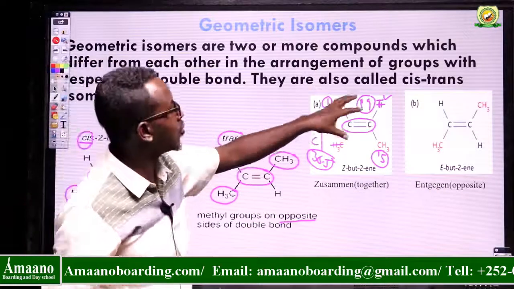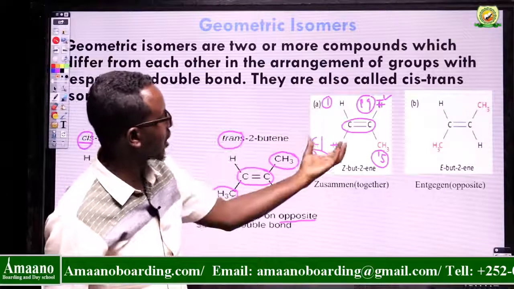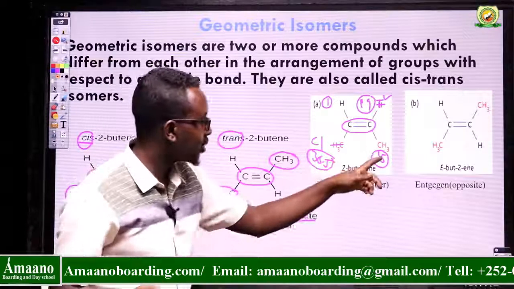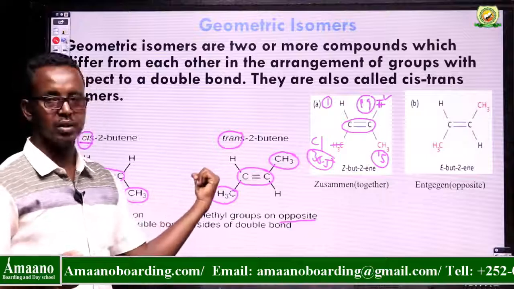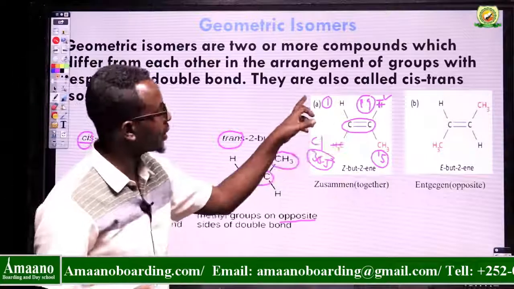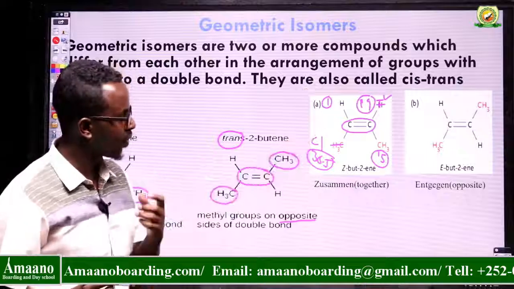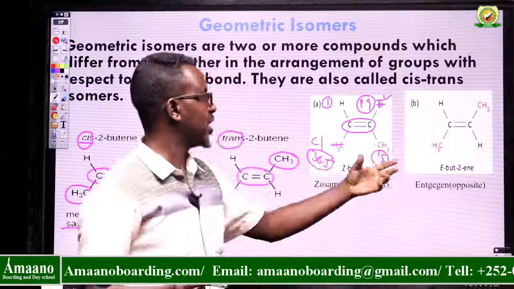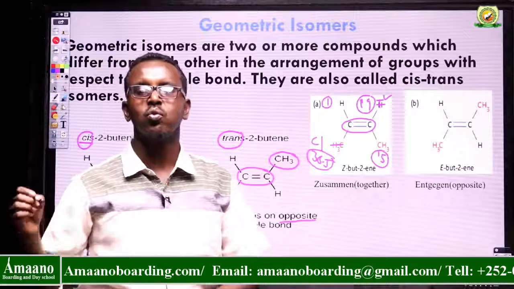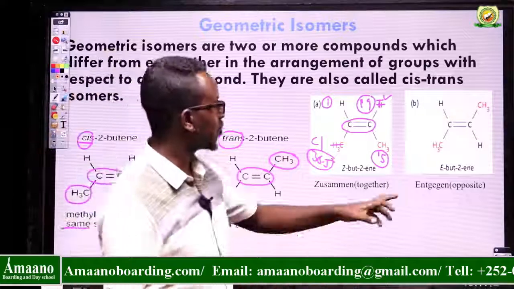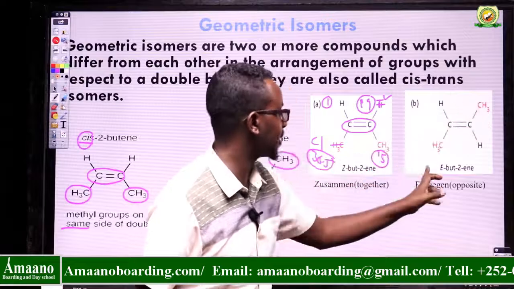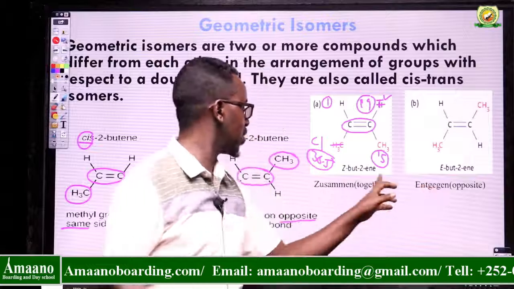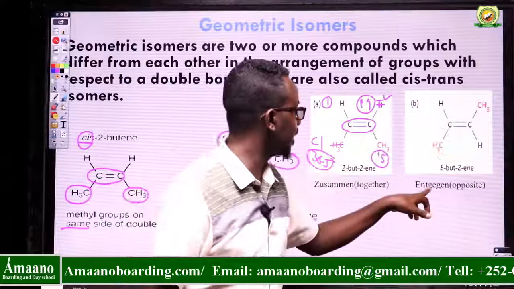Are we together? What if fluorine and chlorine were attached on the same side? It's supposed to be zusammen, Z. So E-Z isomers is better than cis-trans isomers, because it works even when the species are different. At this time we have a methyl group and hydrogen. If you identify which two species have the highest masses, for example methyl and methyl, you can compare. Should I say entgegen or zusammen? It's supposed to be E.